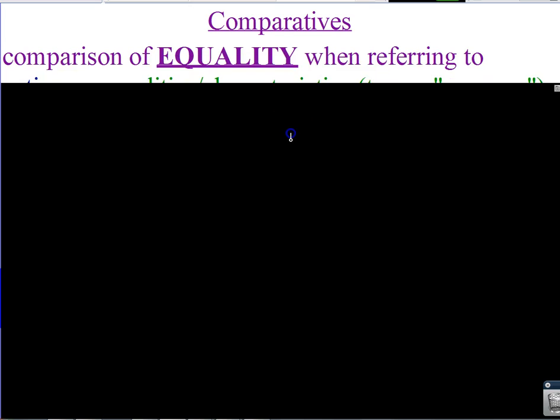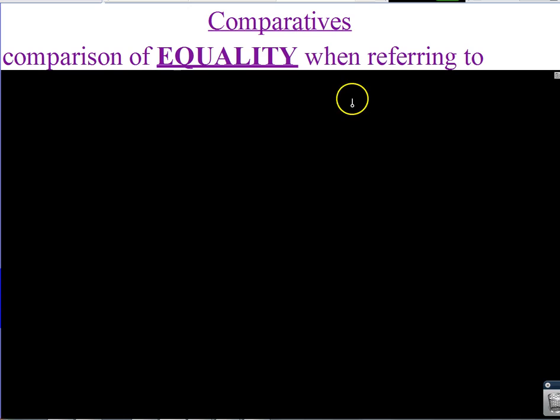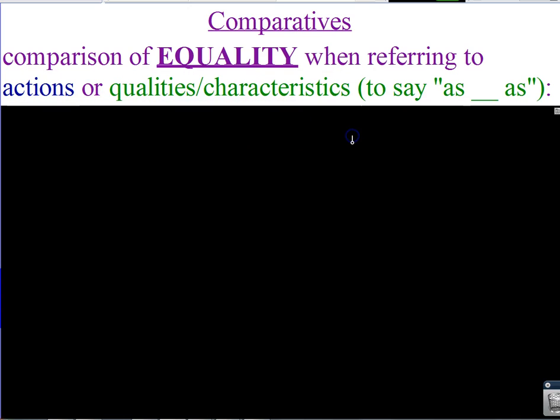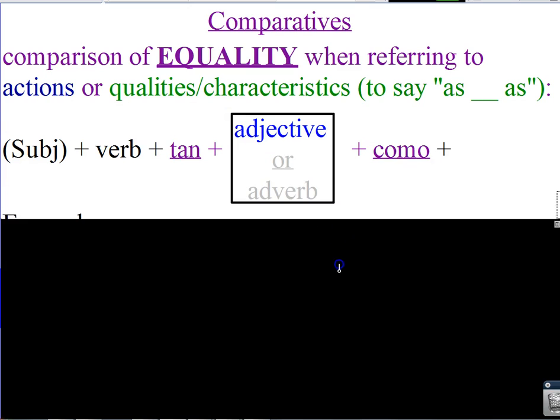Now let's talk about comparatives, because that's it for super superlatives. Comparatives. We have two types of comparatives or comparisons: ones that are equal and ones that are unequal. First, we're going to be talking about comparisons of equality when referring to actions or qualities or characteristics, to say as blank as. Here is our formula.